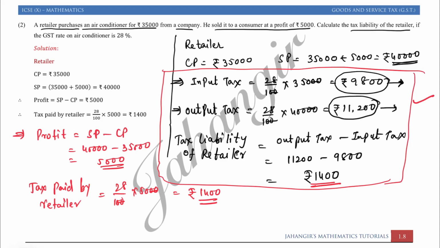इसमें इनपुट टैक्स, आउटपुट टैक्स, एवरी मिडलमैन का फाइंड करना होगा. Okay, here we have only one chain, like retailer hai, but in some sums we will be having the wholesaler, distributor, retailer. So at that time this method is very lengthy and it's not advisable to do this method. Hope you had understood how to find the tax liabilities of the middle person.